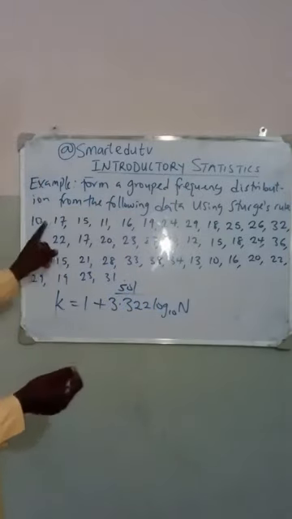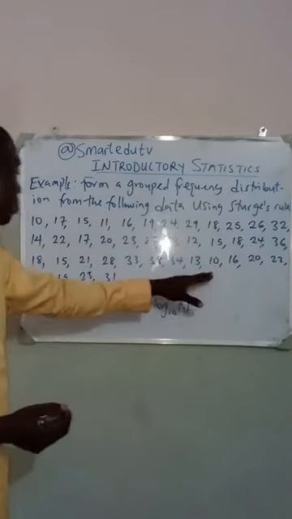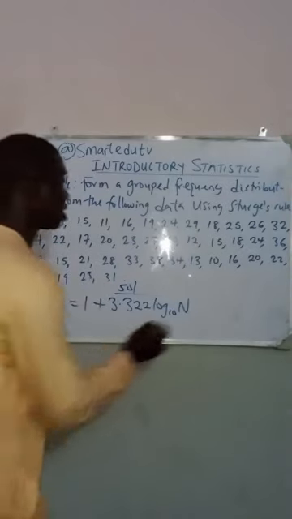40. 1, 2, 3, 4, 5, 6, 7, 8, 9, 10, 11, 12. 12 in 3 places, 36. 36 plus 4, making 40. It means that